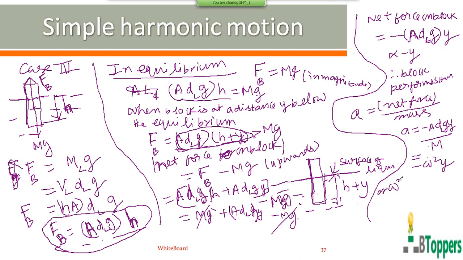So you get omega square equal to A dl g by m, and from that you get the value of omega. The time period of simple harmonic motion is 2 pi by omega, so the time period of SHM is 2 pi into root of m by A dl g.